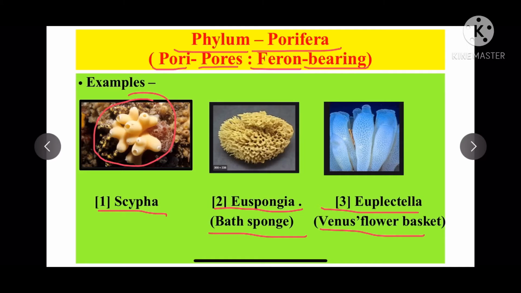Now, why is the name Venus flower basket? The reason is it is a glass-like sponge in the phylum Porifera. It is a marine sponge found in deep sea water, specifically Pacific Ocean water. Their bodies are curved, tubular, basket-like or in the form of a vase.